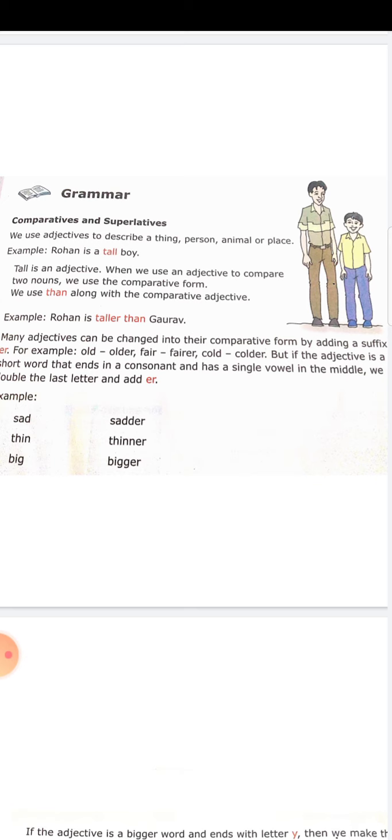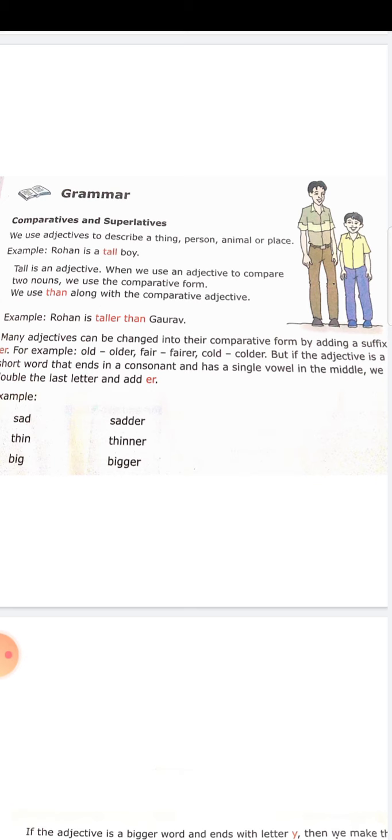Tall is an adjective. When we use an adjective to compare two nouns, we use the comparative form. You cannot compare two nouns of different kind. It should be of the same kind. Children, when you compare two nouns, it should be of the same kind. You can compare chocolate with chocolate. You can compare food with food. You can compare boy with boy. You can compare building with building. So, it should be of the same kind.